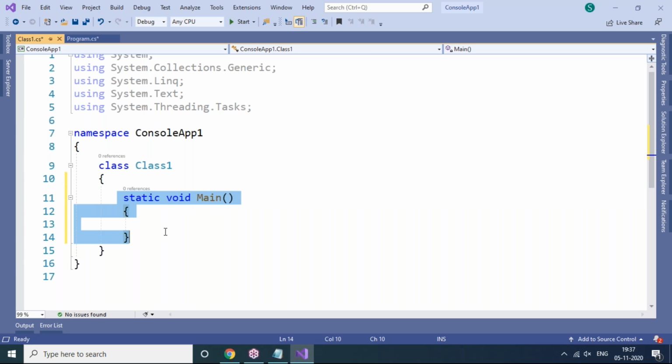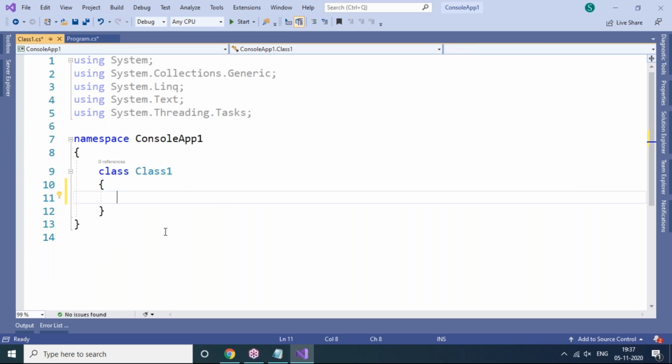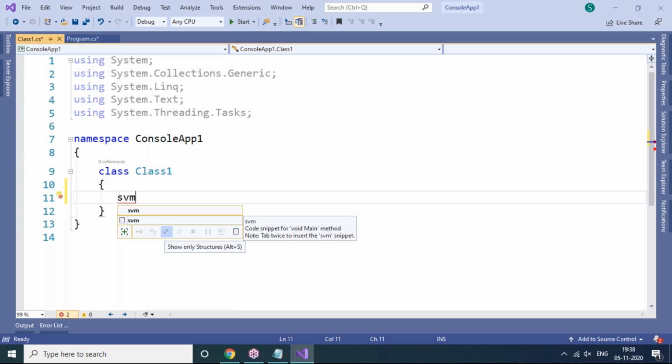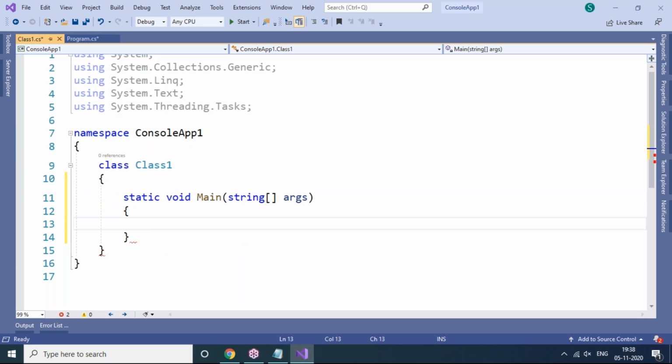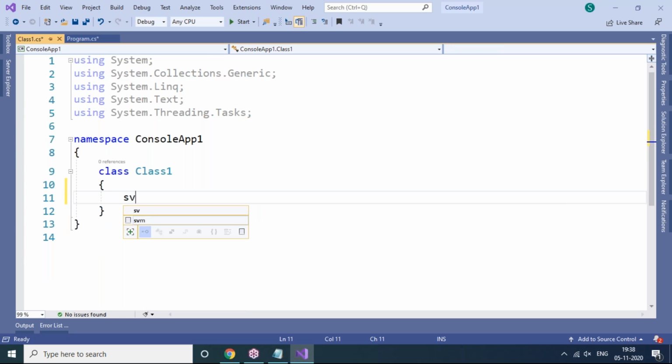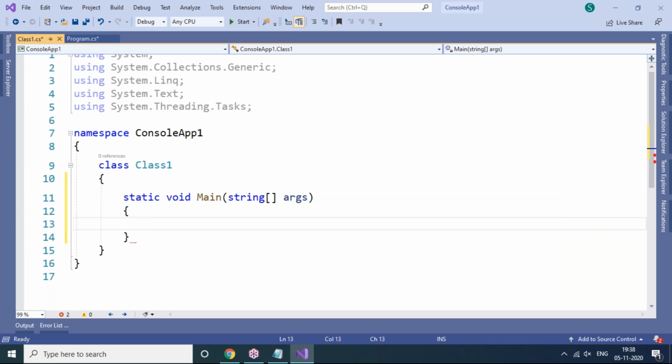Or else there is a shortcut key for adding the Main method. What is the shortcut key? Now you can see, type svm: S for static, V for void, M for main, and after that you just press the Tab key twice from your keyboard. Press the Tab key twice, and automatically the Main method is going to be created. So once again, the shorthand way of creating the Main method: svm, Tab twice from your keyboard, and automatically the Main method comes here.